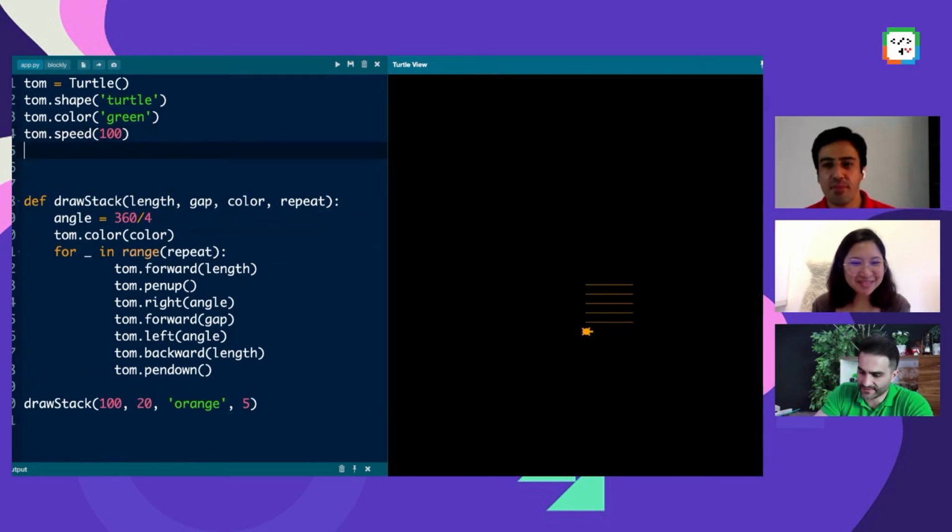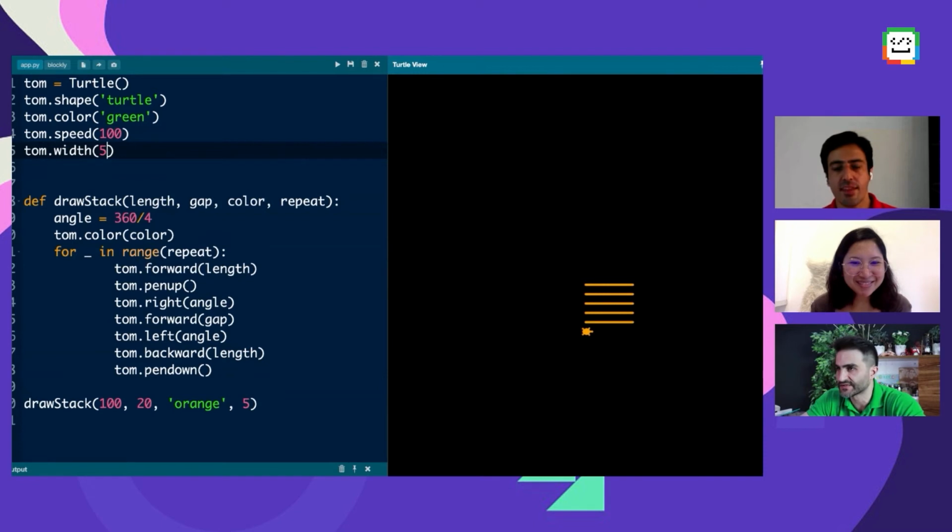And then let me just give it a little bit of width so you can see it in a better way, I guess. Yeah, that's much better. Much more like Stack Overflow. How many bars does Stack Overflow have, 3 or 4? We have to look at the logo. I can't remember. So let's make it 10. Okay, so yeah, that's all.